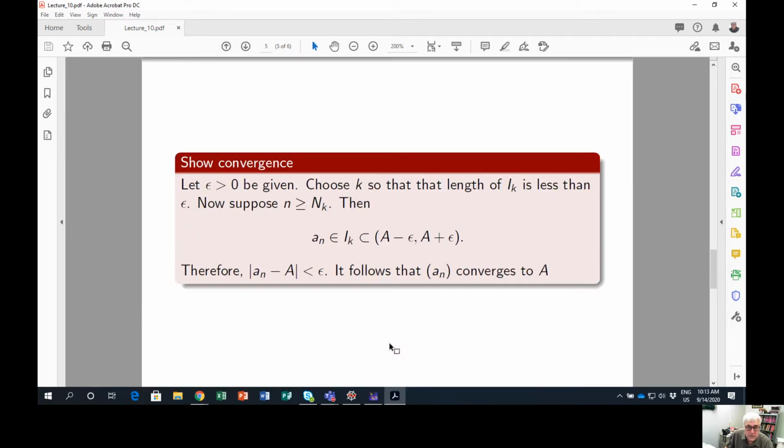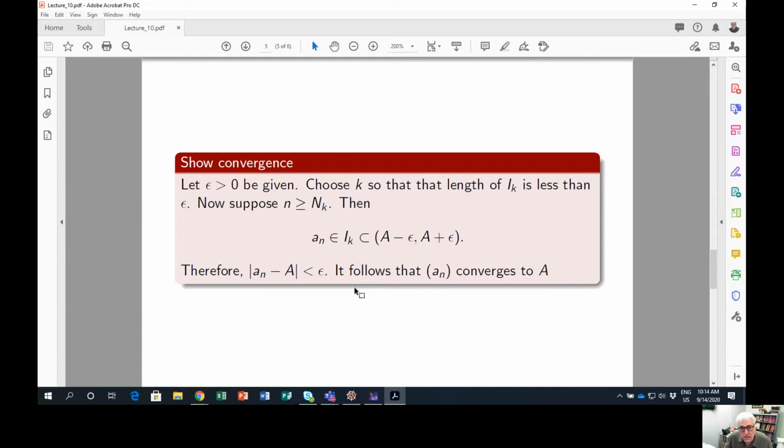All right, well, showing convergence isn't too hard. Let epsilon greater than 0 be given. Choose k so that the length of I sub k is less than epsilon. Now suppose n is bigger than n sub k. So then A sub n is in I sub k, which then must be contained in (A minus epsilon, A plus epsilon). Therefore, the absolute value of A sub n minus A is less than epsilon. And it follows from the definition that A sub n converges to A.